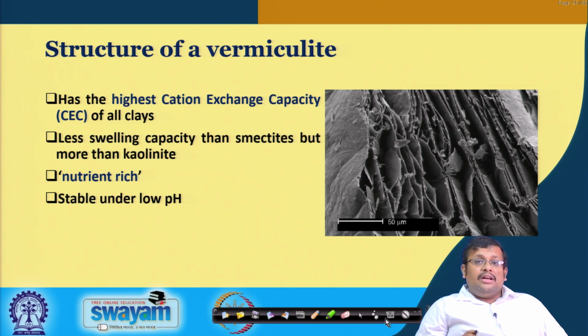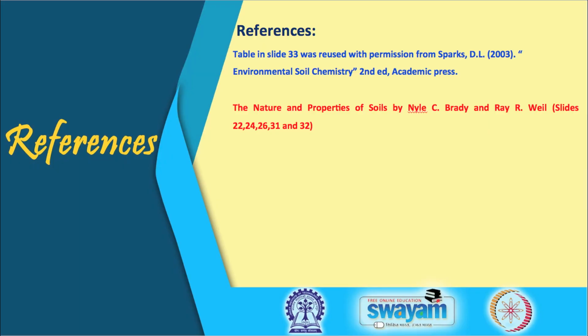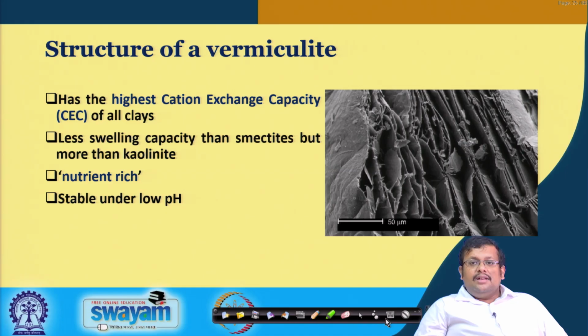Also, depending on the structure of different clay minerals, we have seen how this cation exchange capacity varies. I hope that you have seen some useful information in this lecture. Let us meet in our third lecture of week 5 to discuss different other aspects of ion exchange phenomena in soils. Thank you very much.